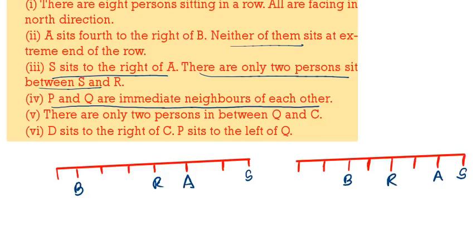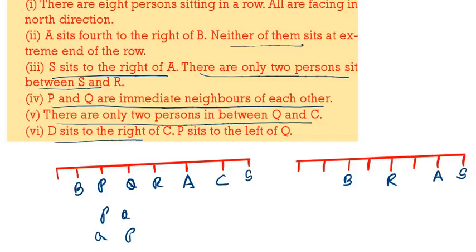P and Q are immediate neighbors of each other. There are only 2 persons between Q and C. So PQ or QP. If I write QP, 2 persons, already we are having A. So you can't write QP, you have to write only PQ. Now there are 2 persons between Q and C. D sits to the right of C, that means this is wrong. So here we can't write C. Here we can write D. This is the correct one.